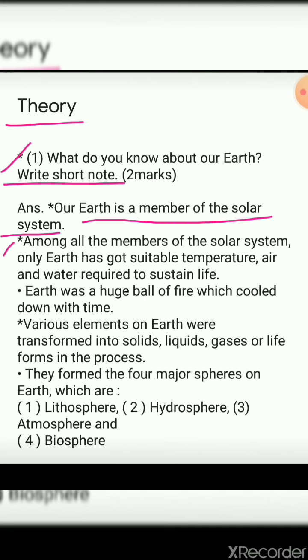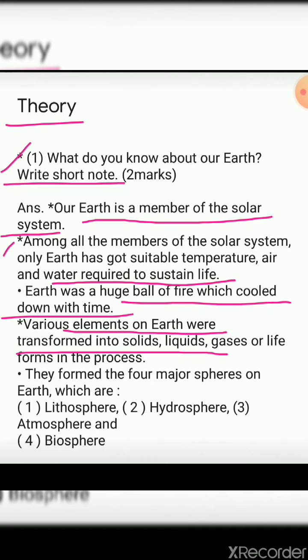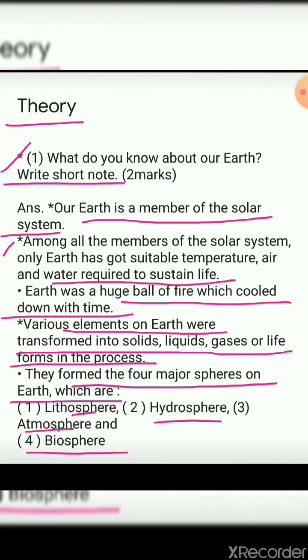Our earth is a member of the solar system. Among all the members of the solar system, only earth has the suitable temperature, air and water required to sustain life. Earth was a huge ball of fire which cooled down with time. Various elements on earth were transformed into solid, liquid, gases or life forms in the process. They formed 4 major spheres of earth, which are lithosphere, hydrosphere, atmosphere and biosphere.